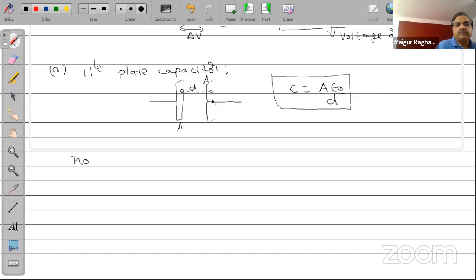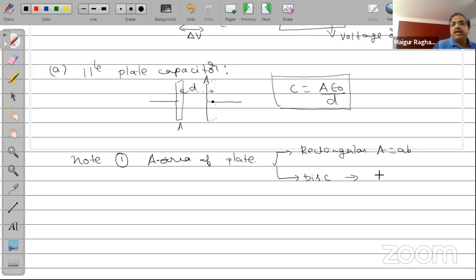Note, number one, A is the area of the plate. Now this can be a rectangular plate, in which case area will be equal to AB. It can be like a disk, in which case area will be equal to pi r square.